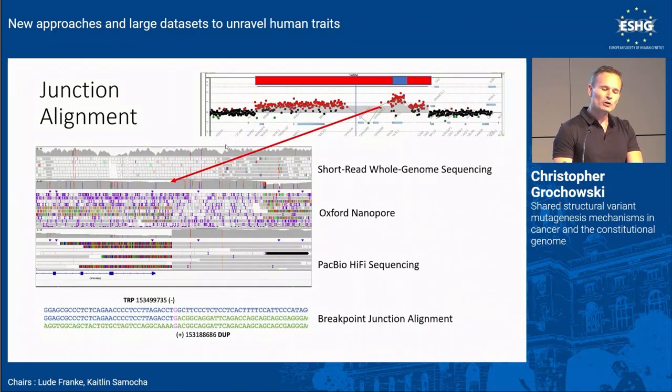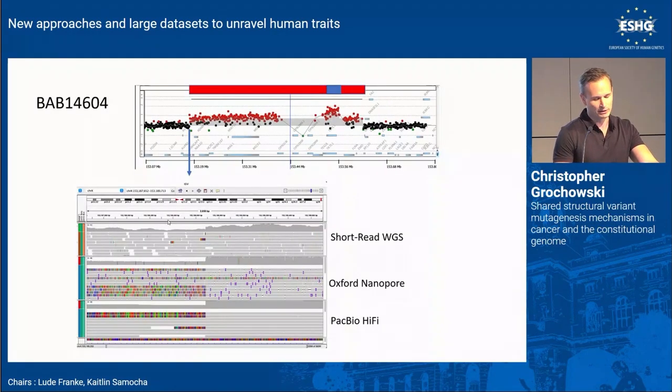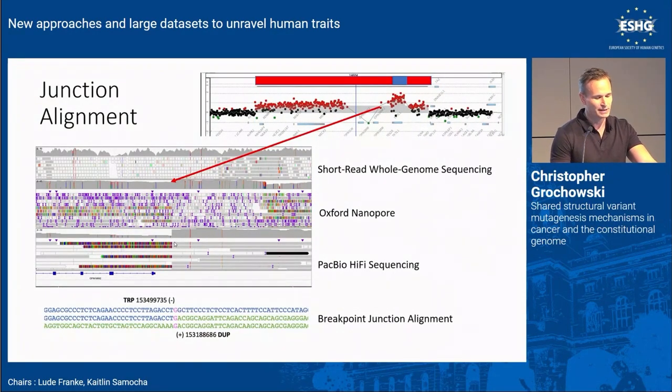But when we move over to the point of copy number change that's in non-unique sequence, so this one sits in a gene repeat cluster, short read basically gives us nothing, right? The mapping quality is 0 because it's too repetitive. But our nanopore and hi-fi sequencing data very clearly shows us where the breakpoint junction is and allows us to form a breakpoint junction sequence for this sample.